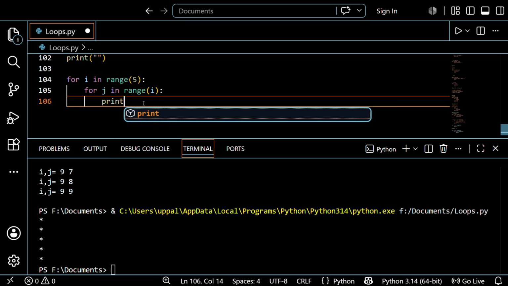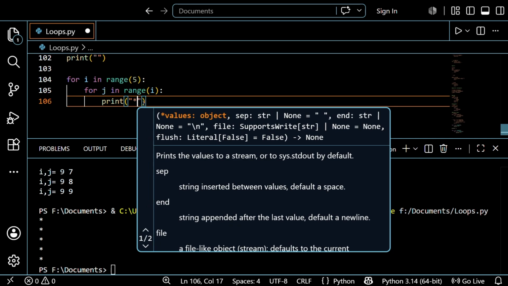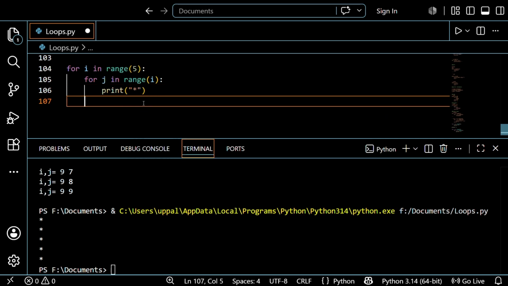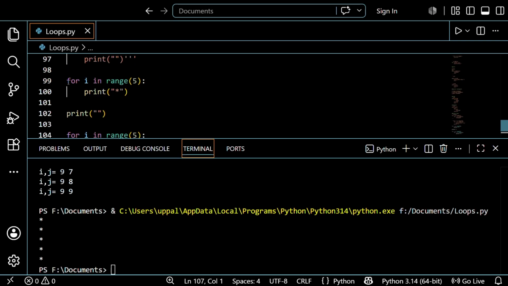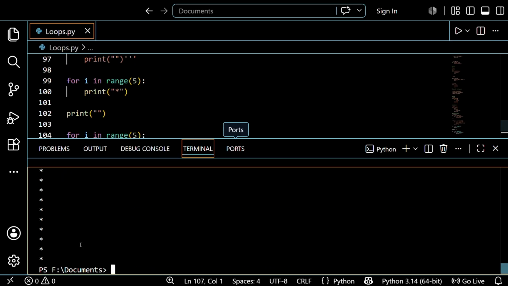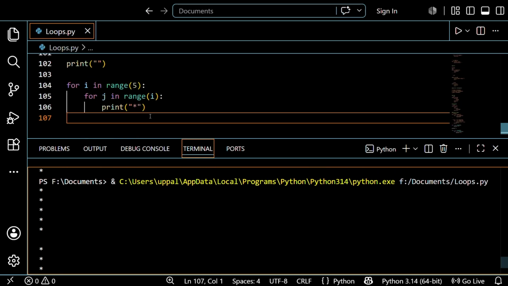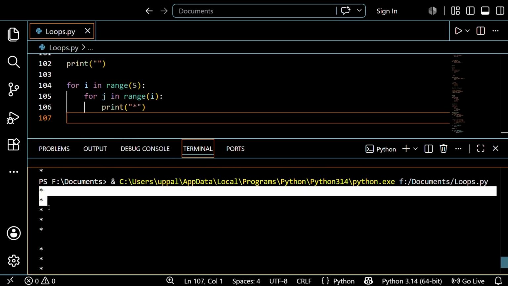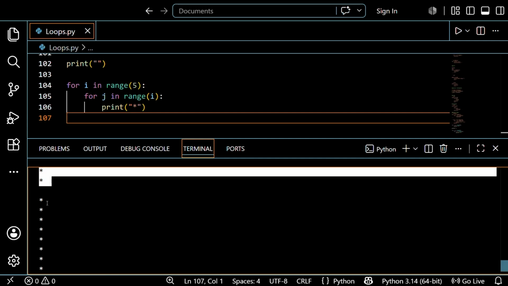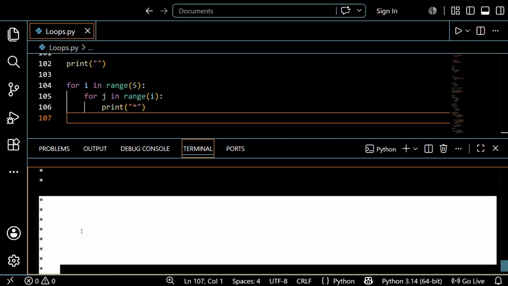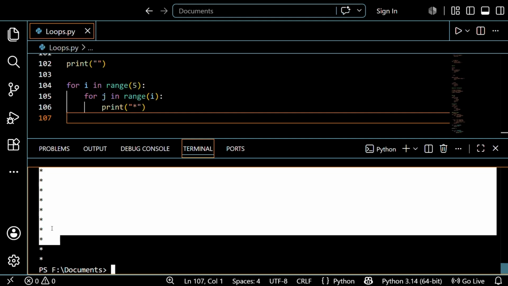I want to print the same pattern, star. This is the one I just completed right now. I just want to run it. See, actually it printed this one, it printed 5 times here. So that is the one I'm telling right now. Initially what happens, guys, is it just prints this one.